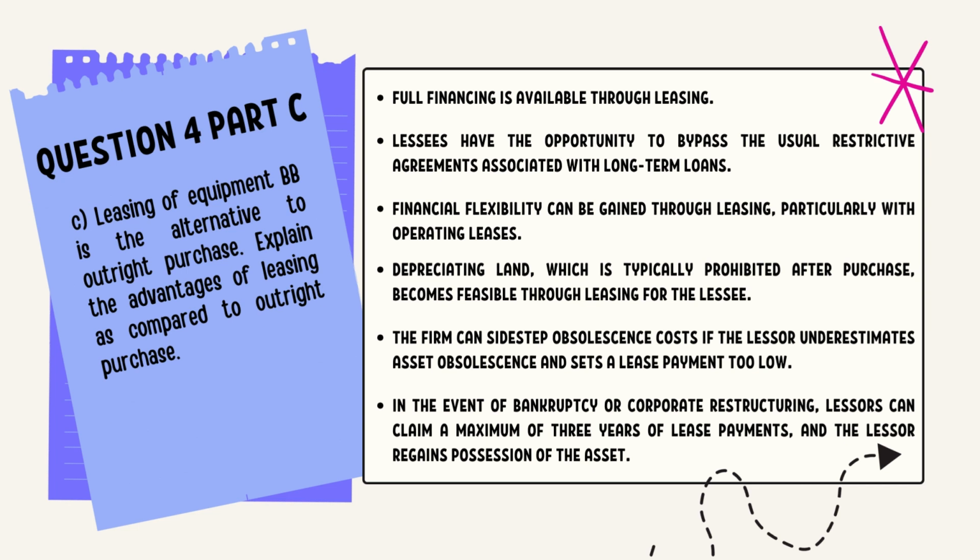Number 5, the firm can sidestep obsolescence costs if the lessor underestimates asset obsolescence and sets the lease payment too low. And the last point, in the event of bankruptcy or corporate restructuring, lessors can claim a maximum of 3 years of lease payments and the lessor regains possession of the asset.